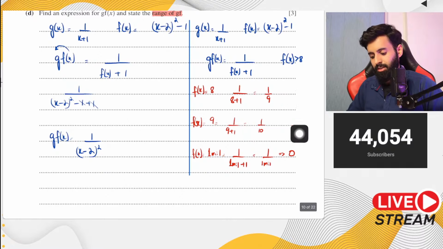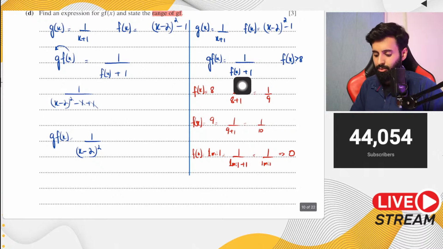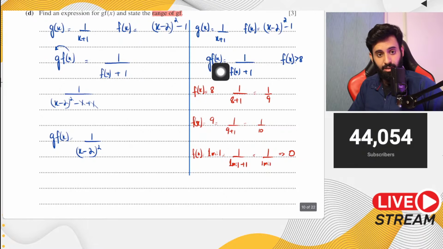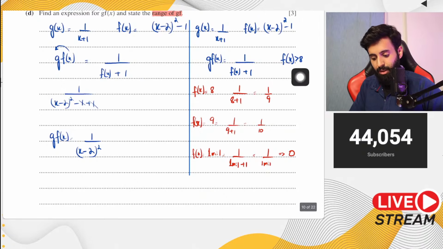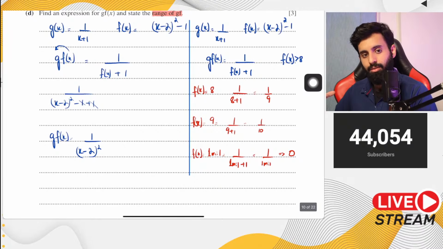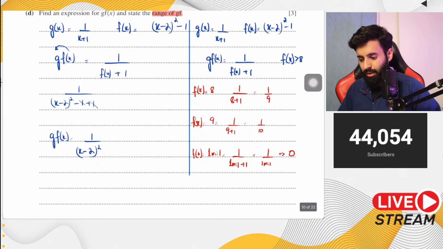Now, whatever f of x is will go inside g of f of x. Since this is a composite function, the range of the inner function has now become the domain of the outer function. So the range of f has now become the domain of the outer function, because whatever you plug into function g is basically function f. Now look at function f, this is its range. If I plug in the very starting value of function f, I get 1/9.